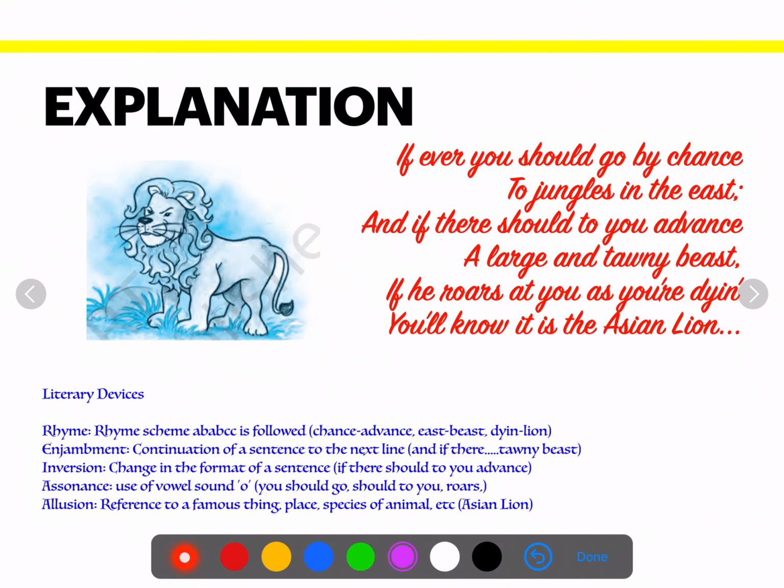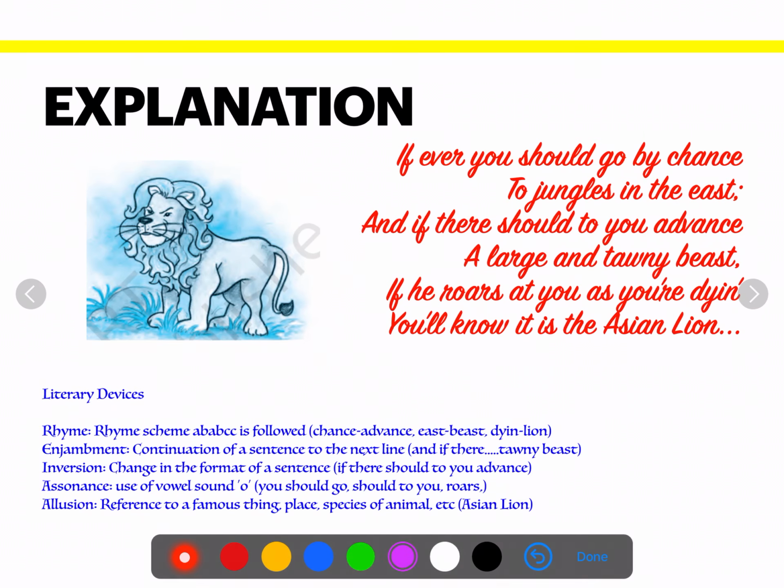Okay. Literary devices used. Again, the rhyme scheme is A, B, A, B, C, C. The rhyme scheme of this stanza is also the same. And then the second one is alliteration, use of the H sound. He hasn't. The H sound is repeated. It means alliteration is there. We can see it in the third line. It is he and hasn't. The H sound is repeated, so alliteration. Consonants, use of the G sound. Single wing. G. Okay. Consonants, you can also skip this. Next. We move on now.